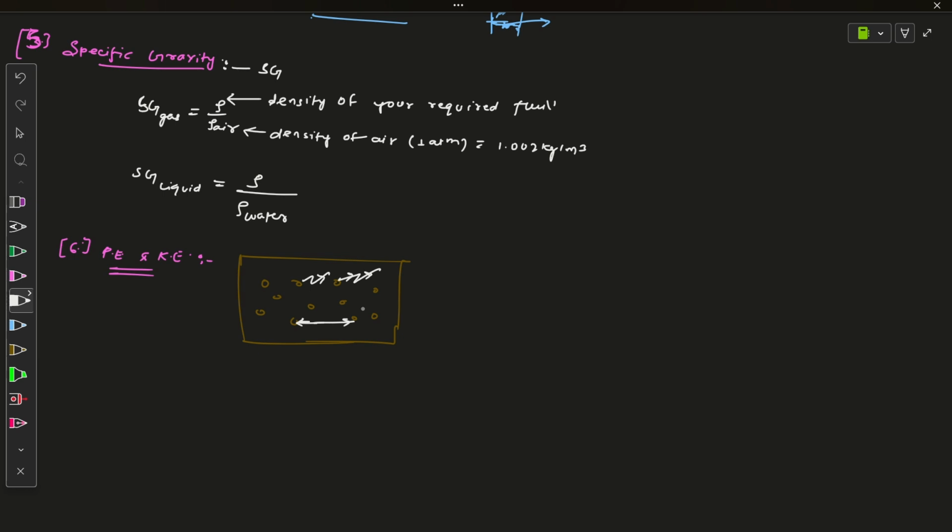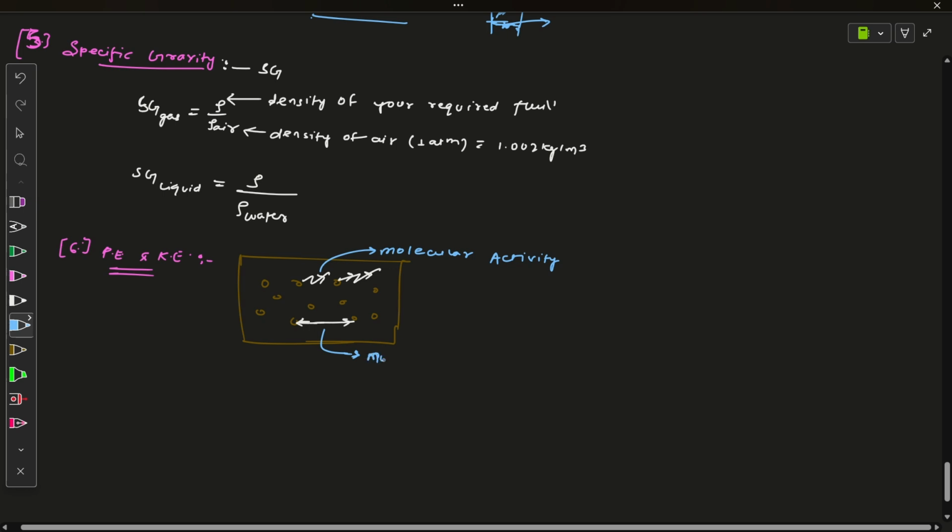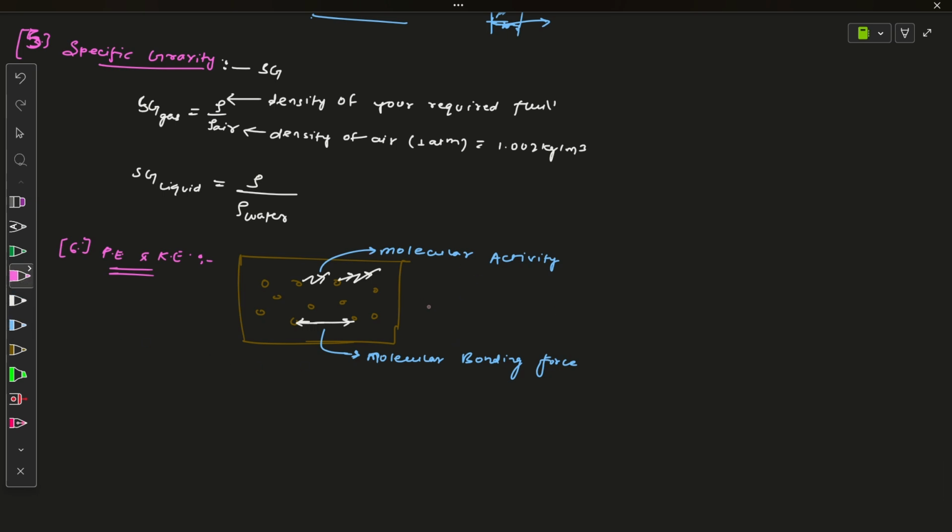So there are two things present there. One is the random motion, that is molecular activity, and another one is molecular force. I will just write it here for your clarity. This zigzag motion is known as molecular activity, and this is known as molecular bonding force.